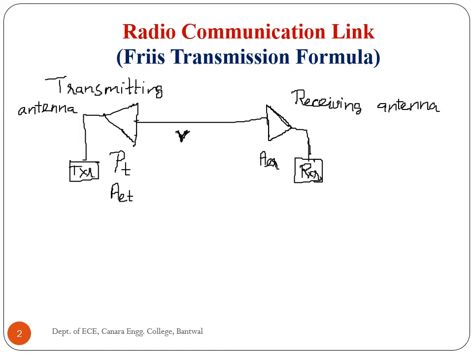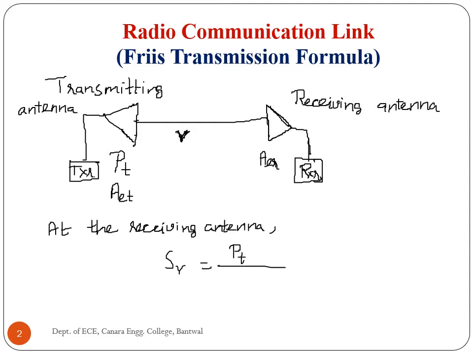Assuming that the transmitter is isotropic, the power per unit area available at the receiving antenna is SR = PT divided by 4 pi R square in watts.